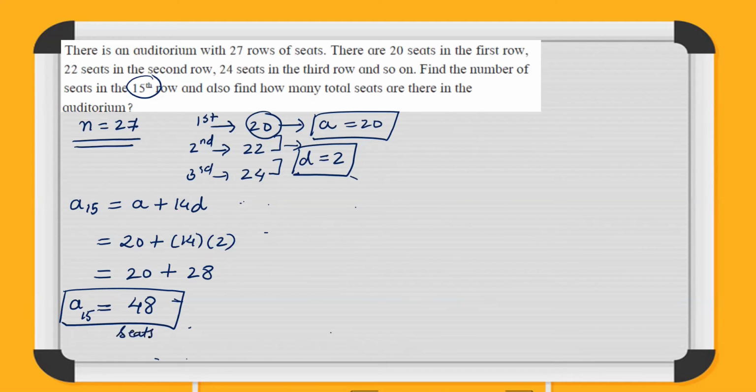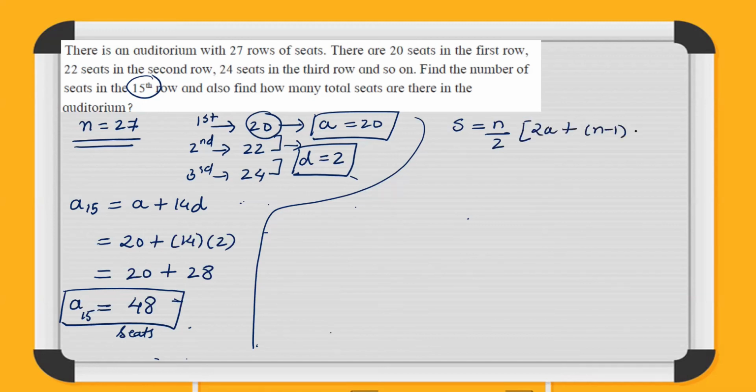So now we have to find out the total seats. As I told you, whenever total is there, you need to find out S. So n by 2 [2A plus (n minus 1) into D]. How many total rows were there? 27. So n becomes 27.